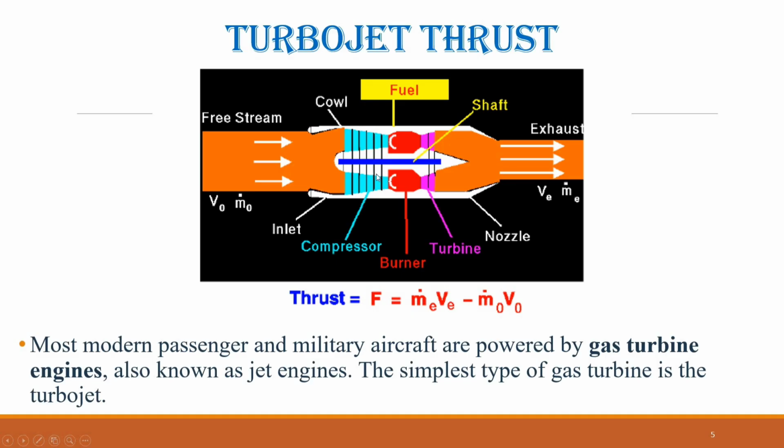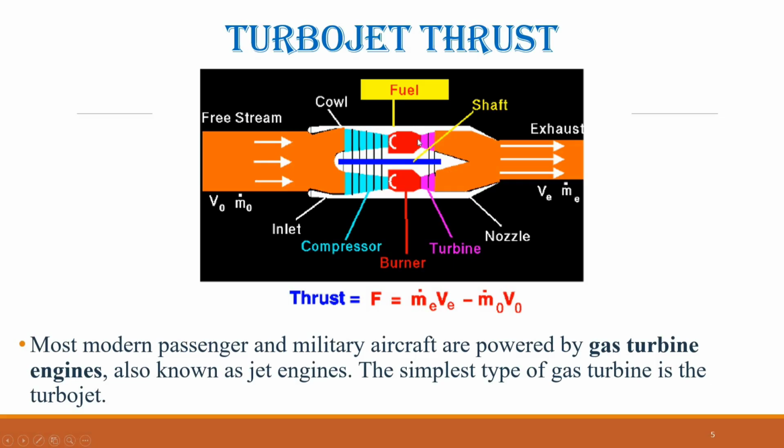The compressor functions like multiple rows of airfoils, each producing a small increase in pressure. To operate the compressor, energy must be supplied to turn it. By the time the air exits the compressor, it is at a much higher pressure than the free stream. In the burner, a small amount of fuel is added to the high-pressure air and ignited. Although the fuel quantity is small compared to the air, it significantly increases the energy of the flow.